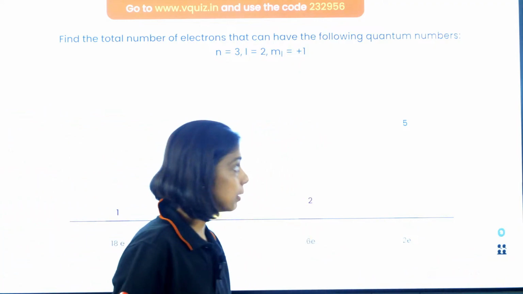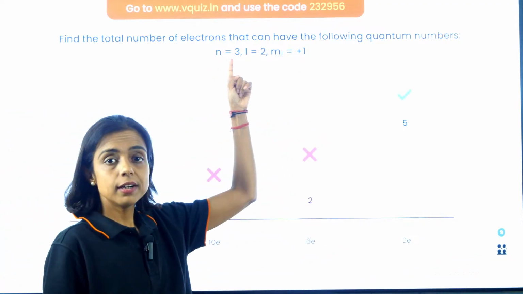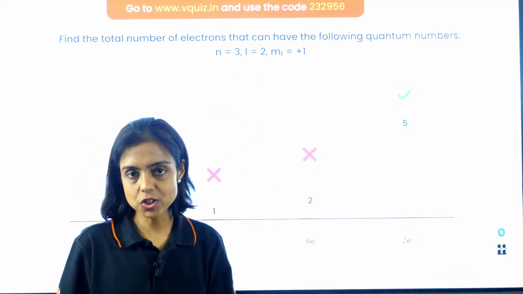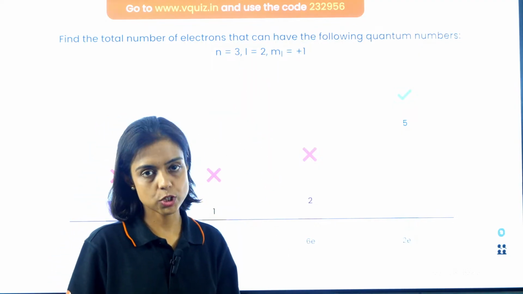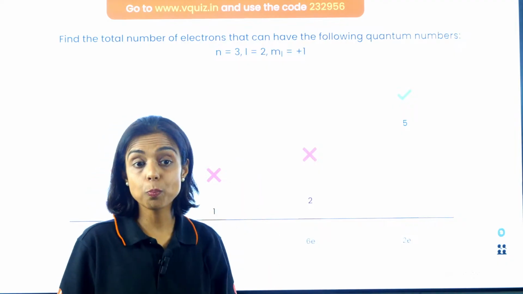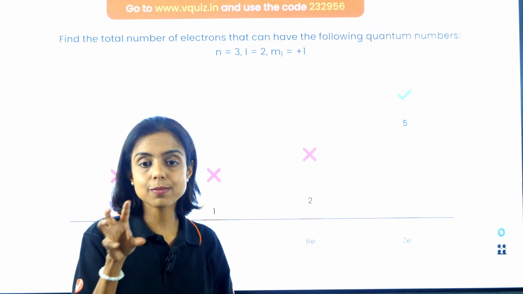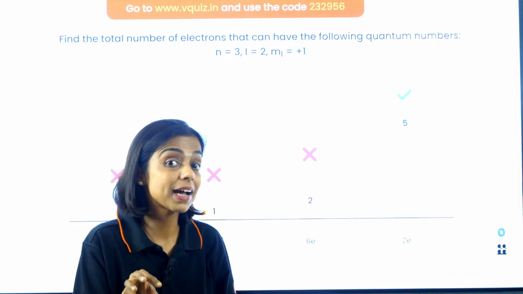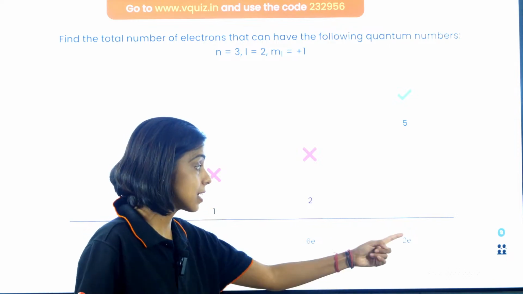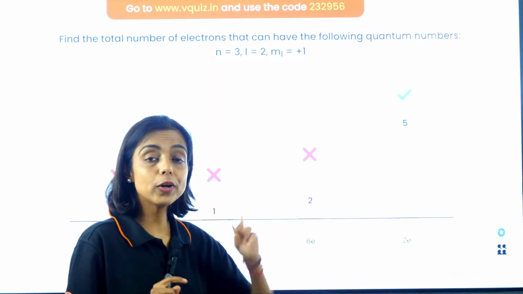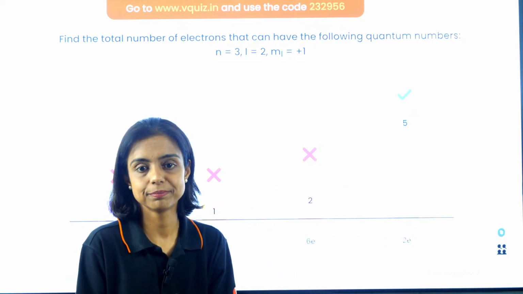So what does that mean? Third shell, d subshell, right? Third shell and l is 2 means d subshell. And if the m value is plus 1, there's one value, that means only one orbital. Third shell, d subshell, one orbital, and one orbital can have a maximum of 2 electrons. So the answer has to be 2. They're only talking about one orbital of 3d, right?